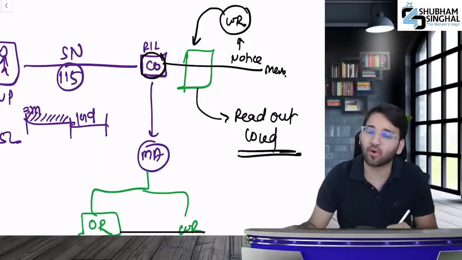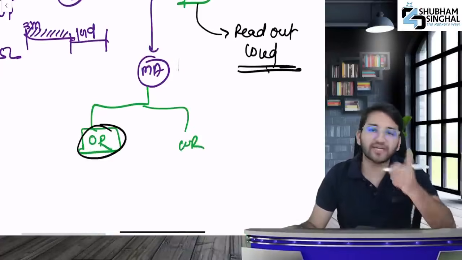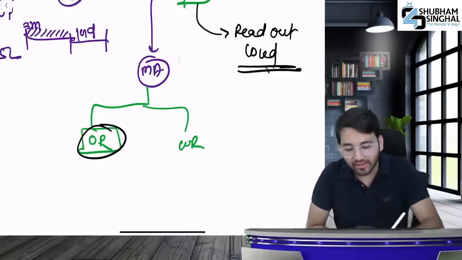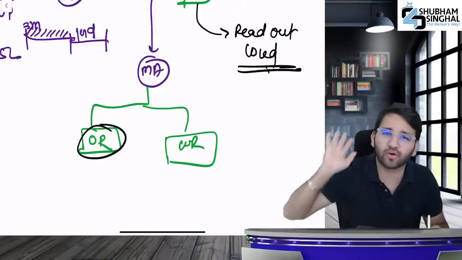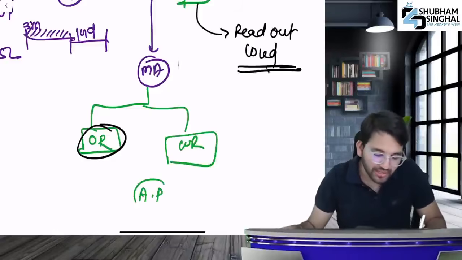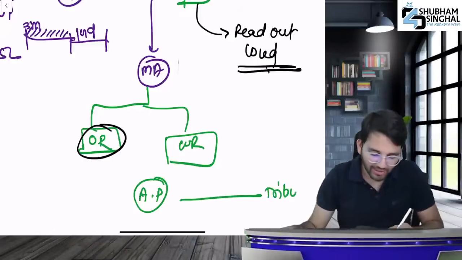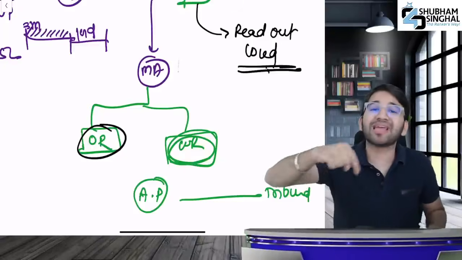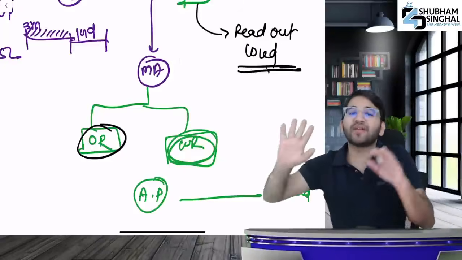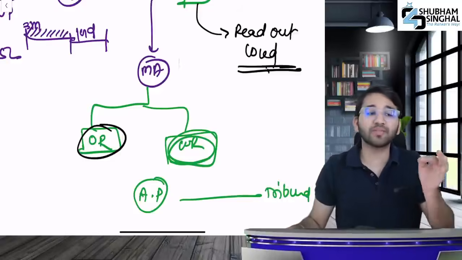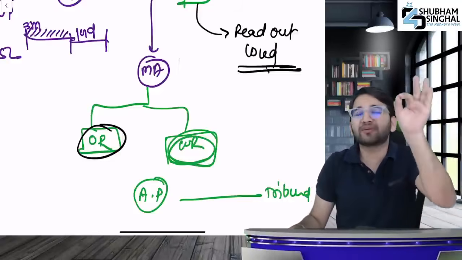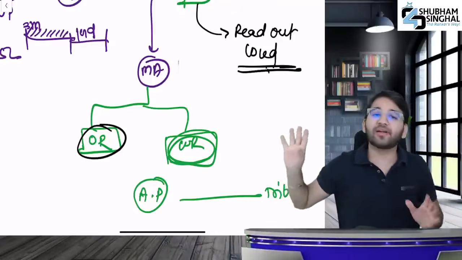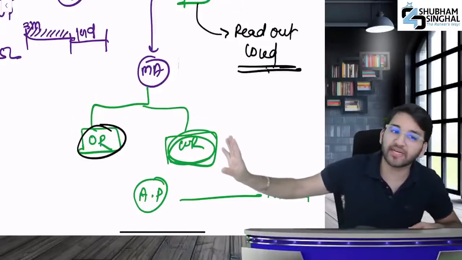You'll read it out loud in the annual general meeting. Just by reading it out, the right to oral representation is not altered. Though it is an oral representation, it will be done. But if he used abusive language in his written representation to 1 or 2 directors, what will happen? So the aggrieved person, the one who is upset, can go to the tribunal and file an application. So this written representation is being abused to secure needless publicity for defamatory matters. Law says it's being used to secure needless publicity.